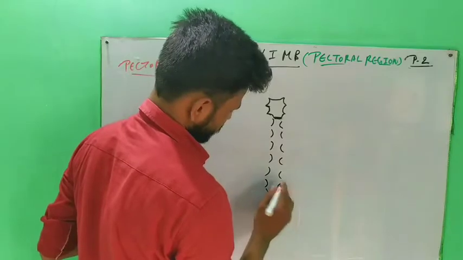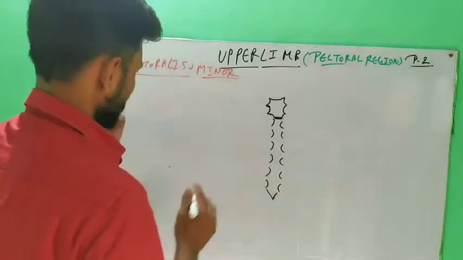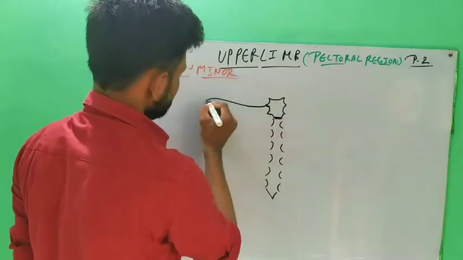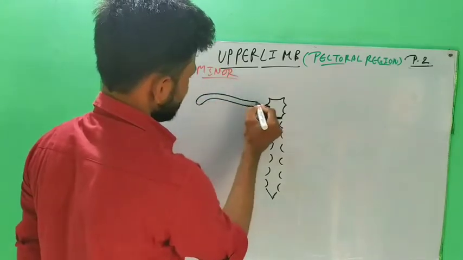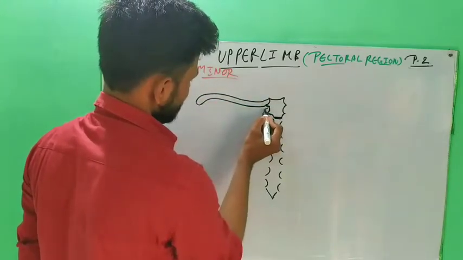This is the xiphoid process. This is the sternum, and there is the clavicle.